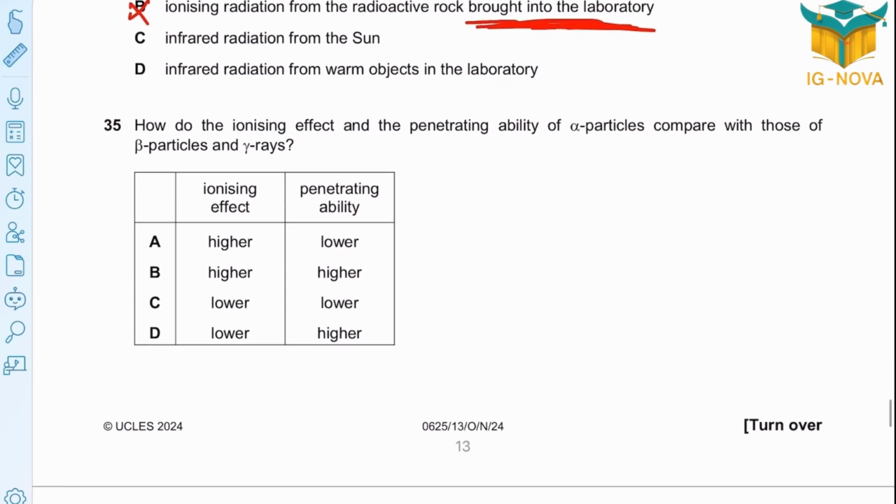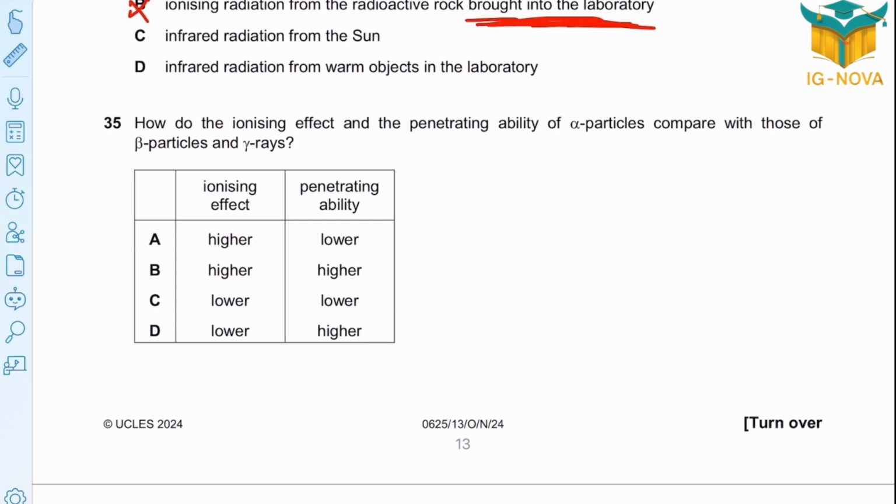Question 35. How do the ionizing effect and the penetrating ability of alpha particles compare with those of beta particles and X-rays? For ionizing effect, will it be higher or lower? Surely it's higher. Penetrating ability compared to beta and gamma must be lower, because they are large particles.